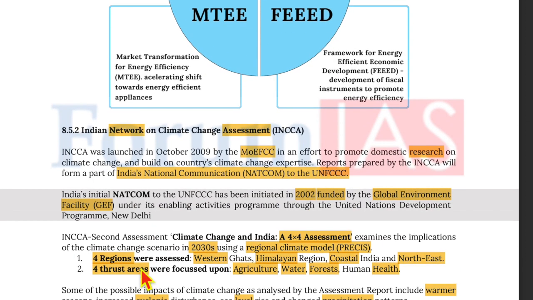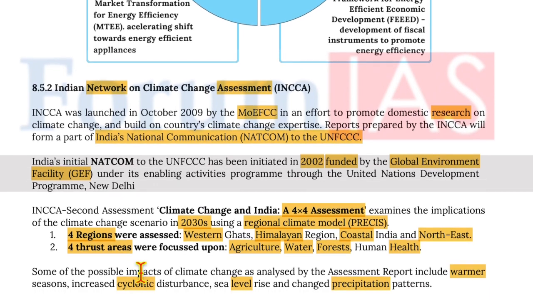Moving on to Indian Network on Climate Change Assessment. INCCA was launched in October 2009 by the Ministry of Environment and Forest and Climate Change in efforts to promote domestic research on climate change and build on the country's climate change expertise. Reports prepared by INCCA will form part of India's national communication to UNFCCC. India's initial NATCOM to UNFCCC was initiated in 2002, funded by the Global Environment Facility under its Enabling Activity Program through the United Nations Development Program, New Delhi.